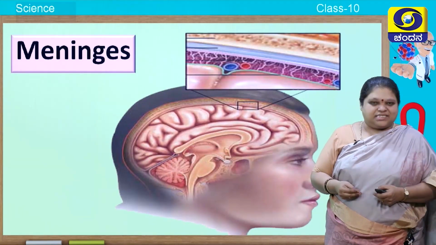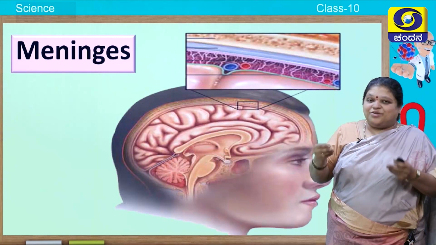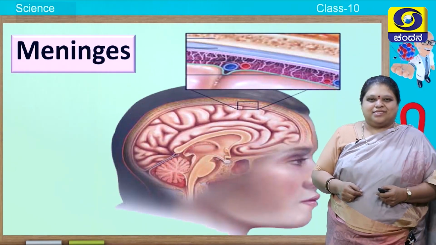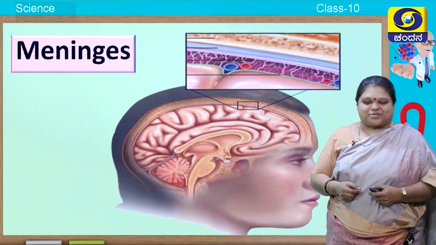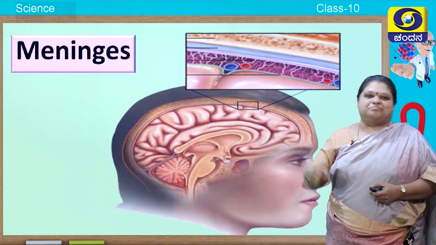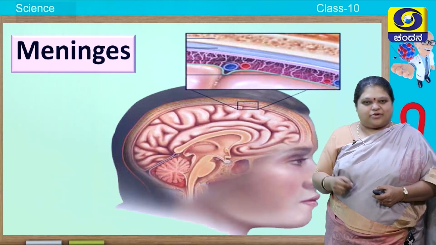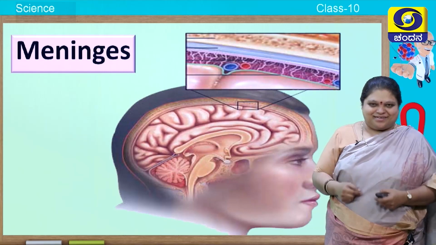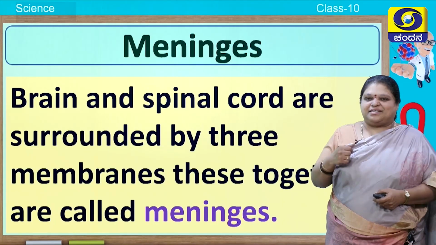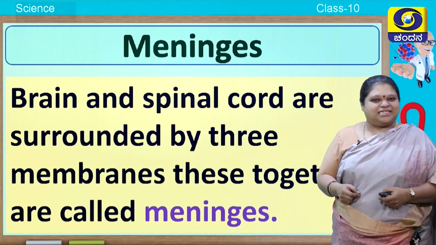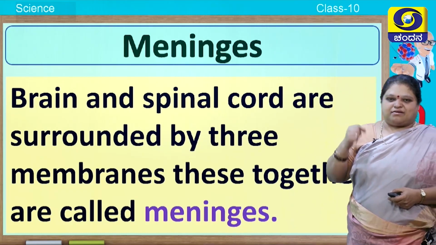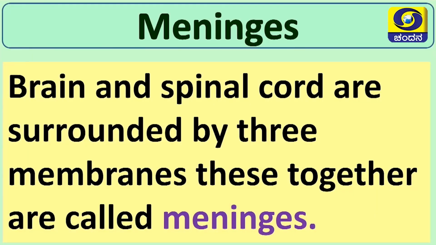These meninges will provide nutrition to the brain, to some extent protection also. Then comes the brain. Directly brain will not be present, something else is present there. Let us see what it is. Before that, make note of meninges. So, brain and spinal cord are surrounded by three membranes. These together you call them as meninges.